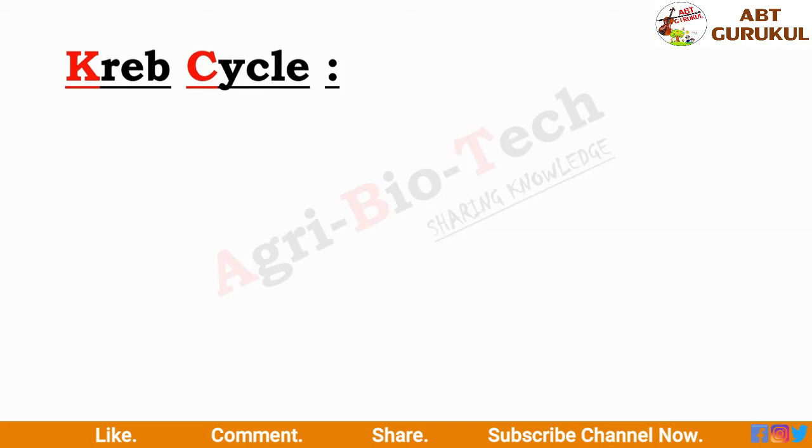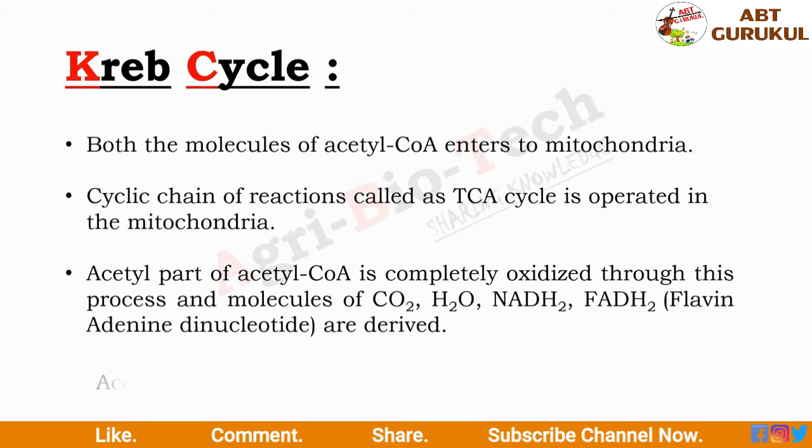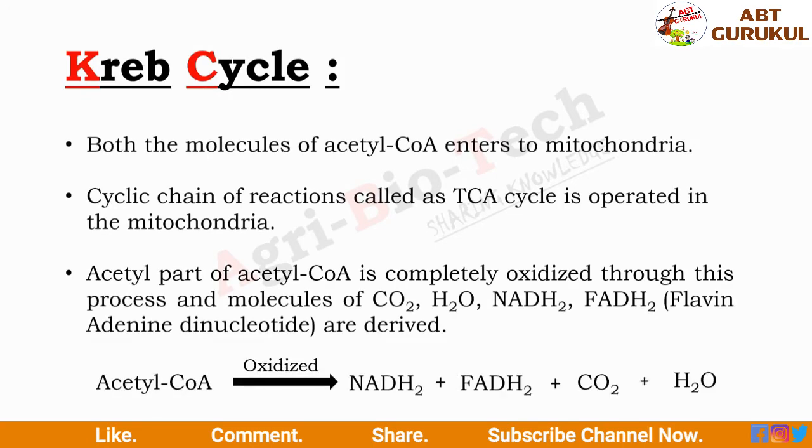Now let's come to the tricarboxylic acid cycle or Krebs cycle. In this Krebs cycle, both the molecules of acetyl coenzyme A enter the mitochondria, and then it proceeds in a cyclic process. This cyclic chain of reaction is nothing but the tricarboxylic acid cycle, also known as the Krebs cycle, and this whole cycle operates in the mitochondria. It means the mitochondria is the site of the Krebs cycle.